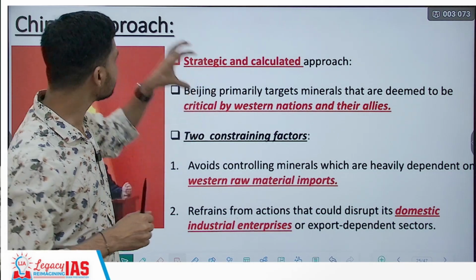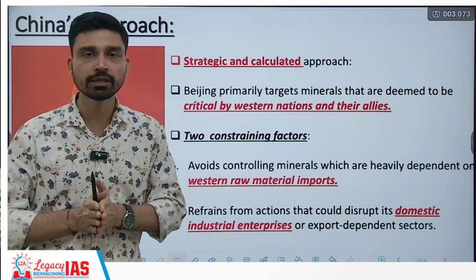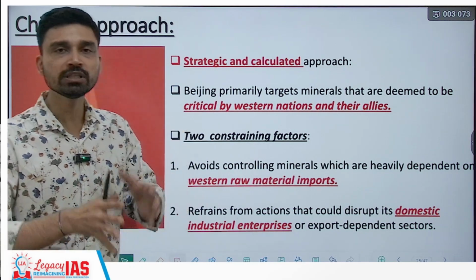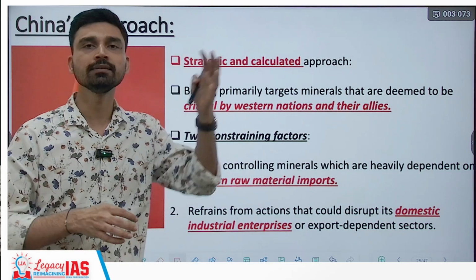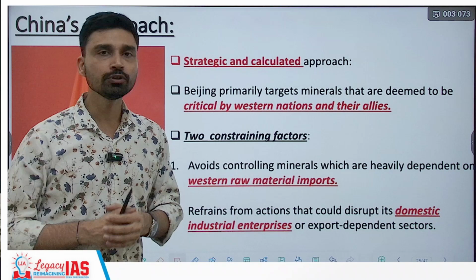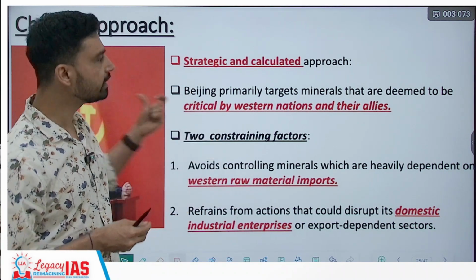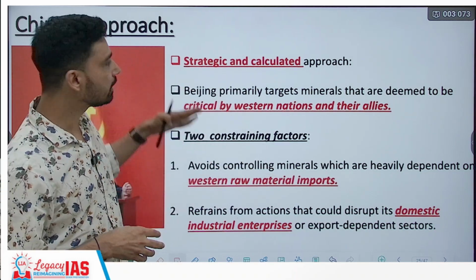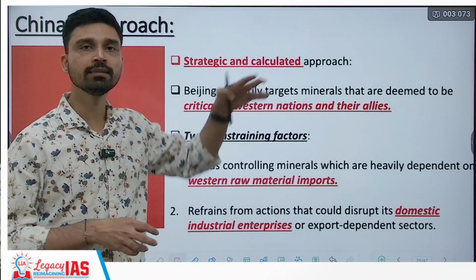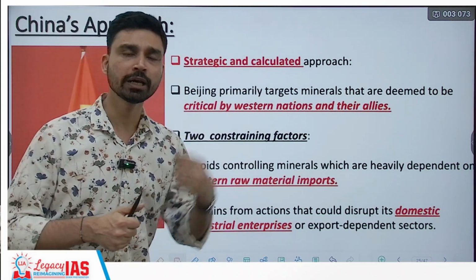Now if we try to understand the Chinese approach, it is not something which we can refer to as a knee-jerk reaction. Rather, experts argue it is a very calculated approach and is strategic in nature, because it is not for the first time China has taken such a stance. It has also previously targeted minerals that were deemed to be critical by Western nations and their allies as a way of putting pressure to get its way.